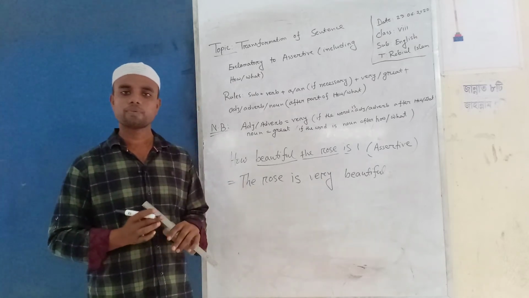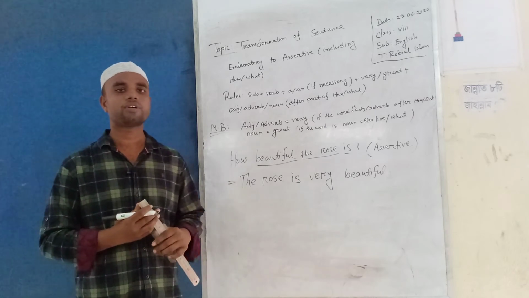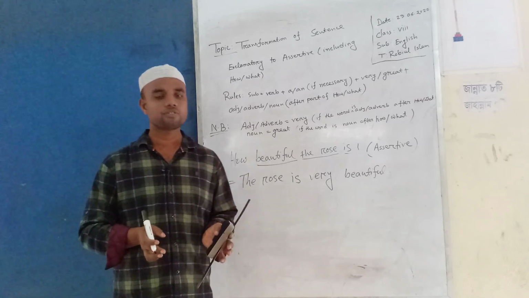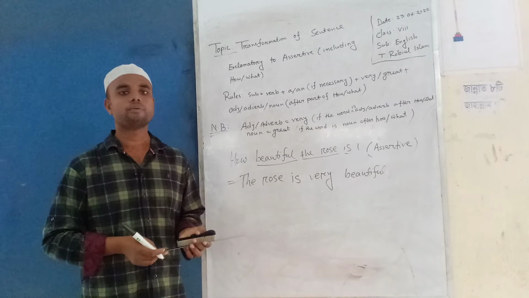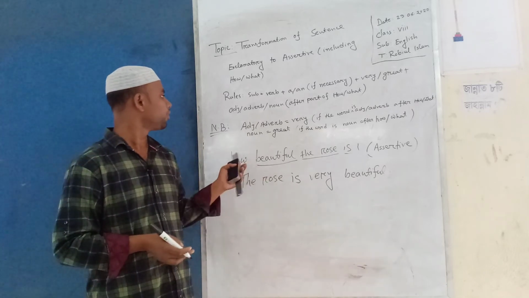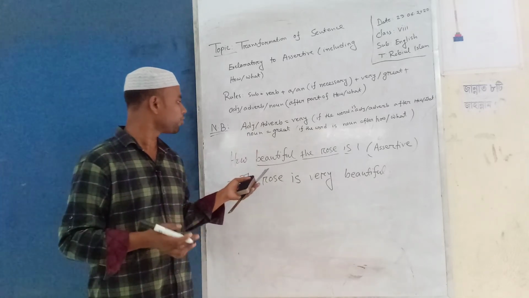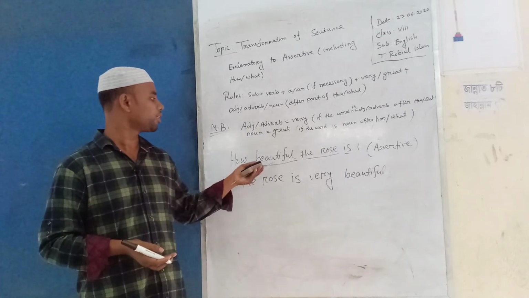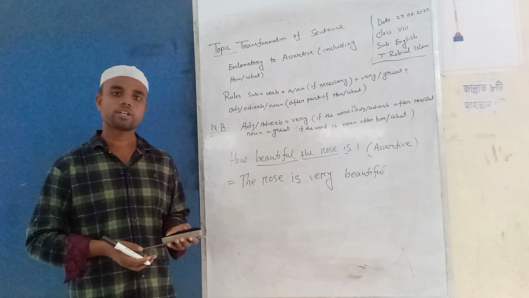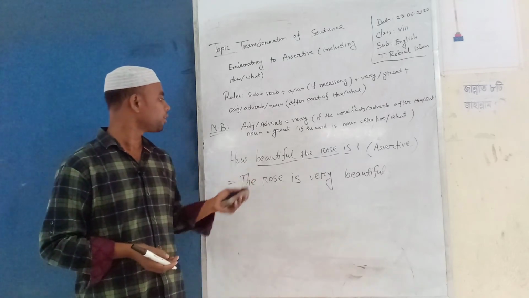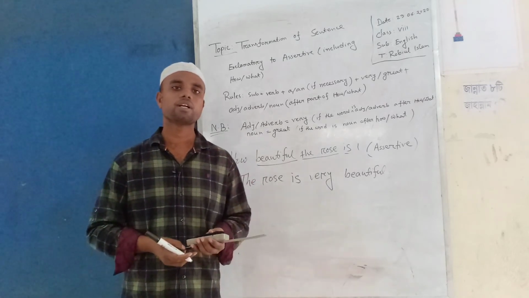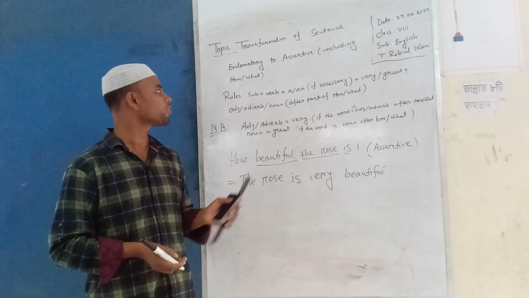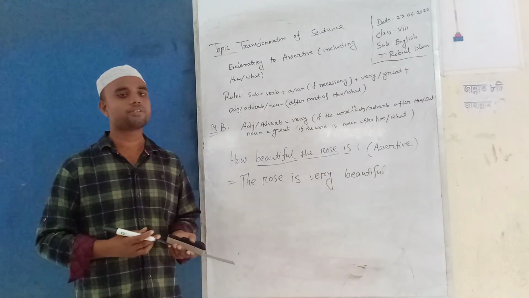At first you have to give the subject, then verb, then a/an if necessary, then very/great. If the turning word is an adjective, you have to give very, and if the word is a noun, you have to give great, then adjective, adverb or noun. These are the rules of assertive.